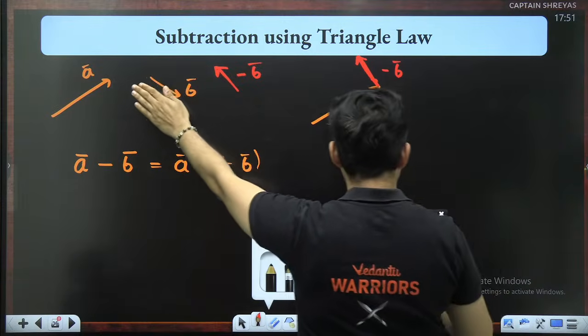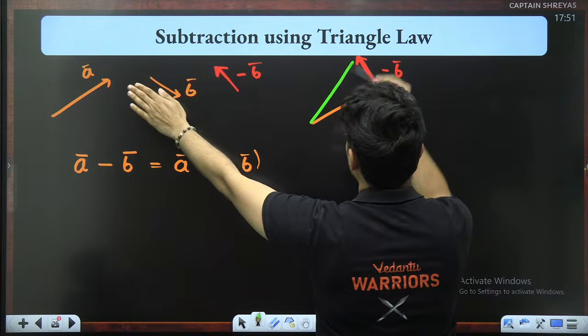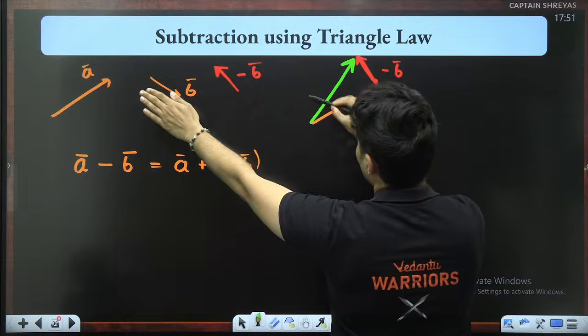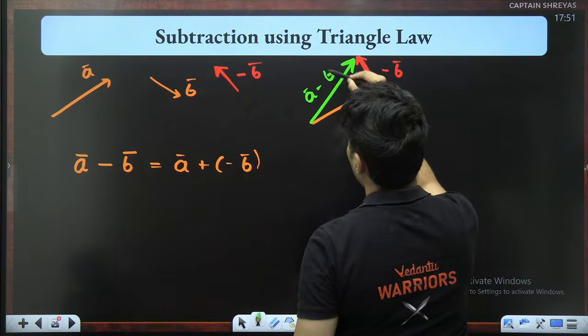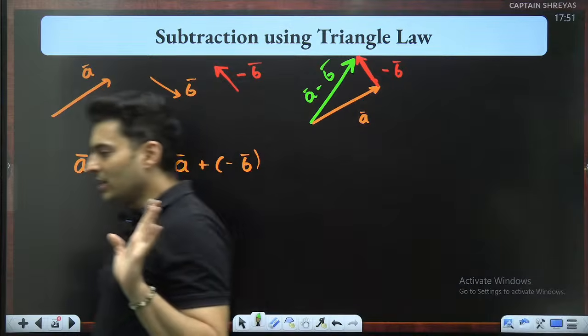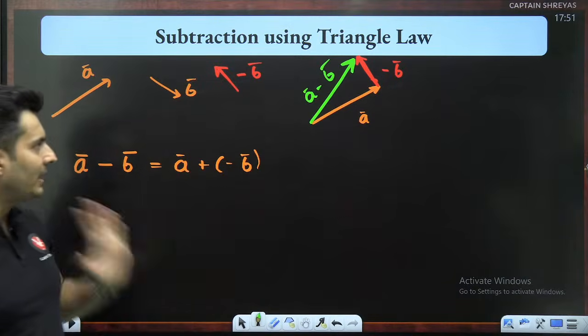So can you see there is a missing side over here? This is the missing side. This is the tail. This is the head. So the arrow mark goes like this. So hence this is A minus B. Understood how the subtraction happens using triangle law?